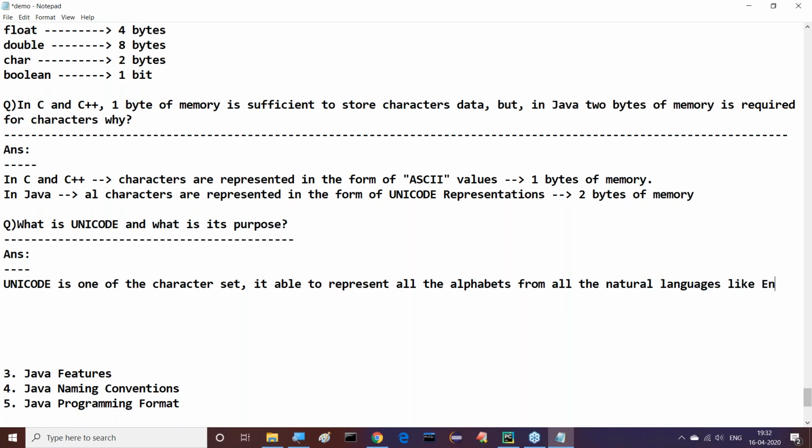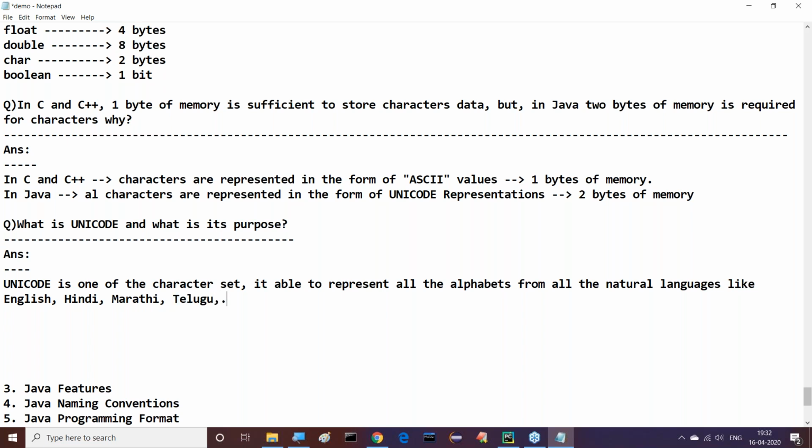What are the various natural languages? English, Hindi, Marathi, Telugu and Tamil and so on. Natural languages might also be Italian, Chinese and Japanese. Understand this now. From all these natural languages, all the alphabets are represented.